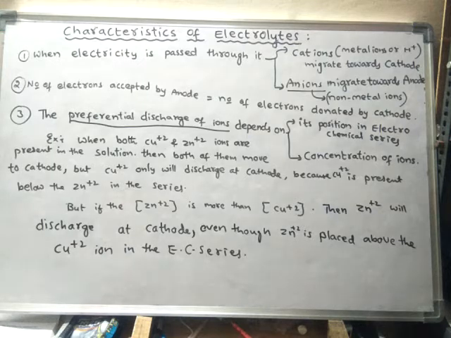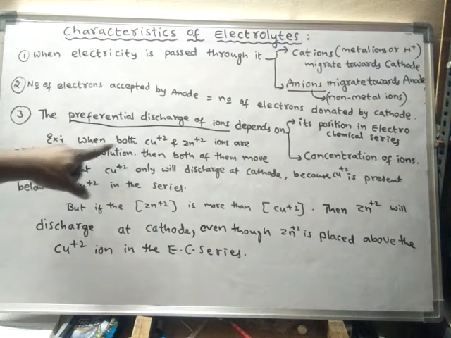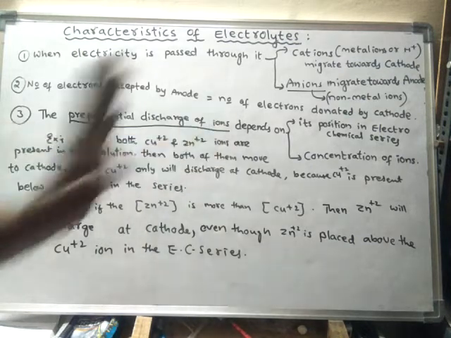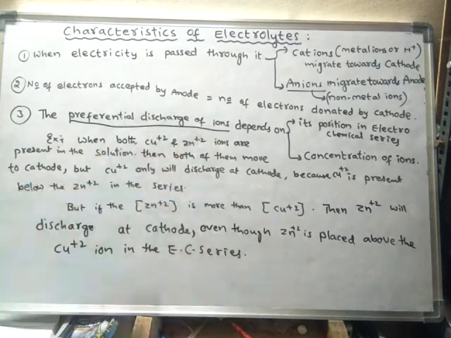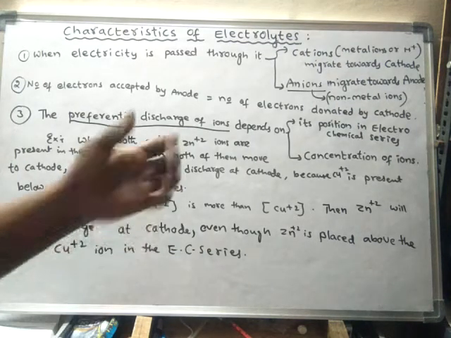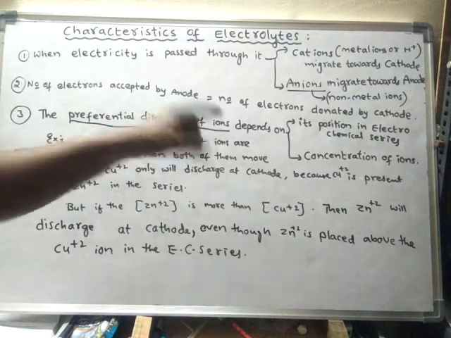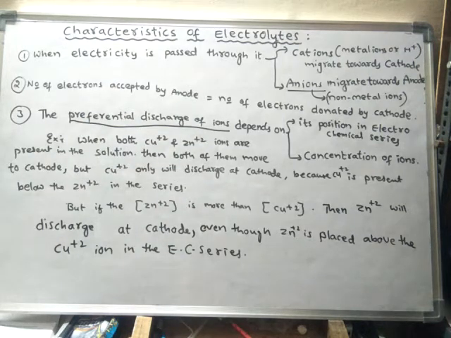For example, when both copper 2+ ions and zinc 2+ ions are present, these two are cations. If more than one cation is present, or more than one anion is present, then preferential discharge of ions takes place.